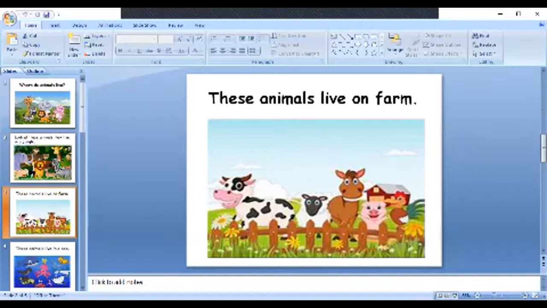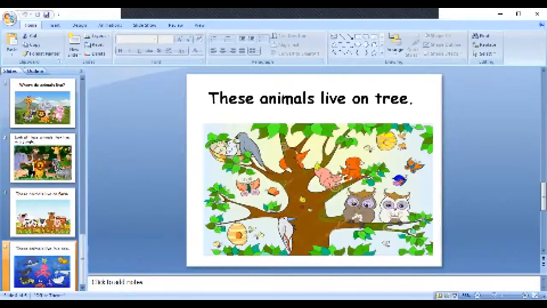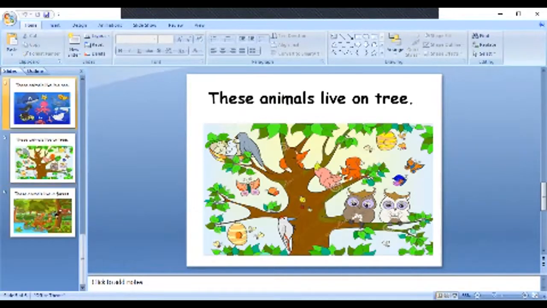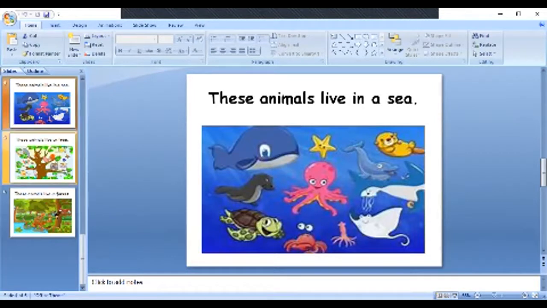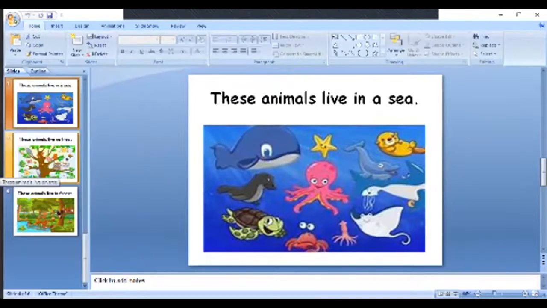They live on the farm. Cow, this is a goat. They all live on a farm. And these are water animals. Water animals live in the water. They live in the sea. You can see shark, starfish, crab. They all live in the sea.